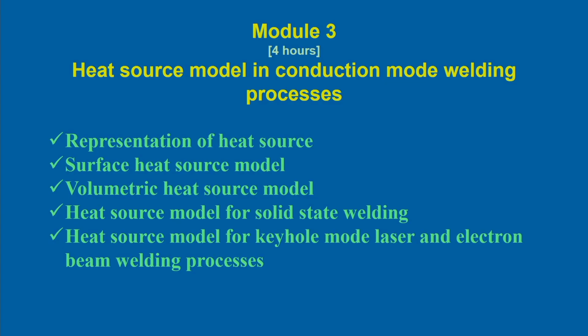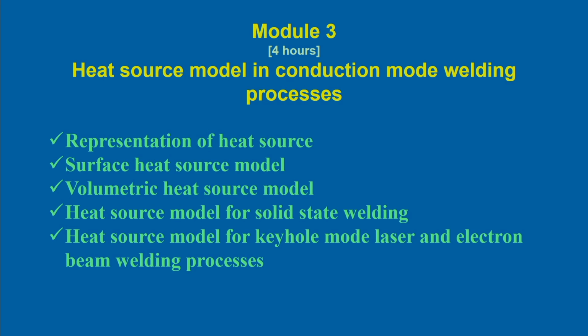It can be different, for example, in arc welding it can be different from laser welding processes, even electron beam welding process, even friction stir welding process. In all these cases it is necessary to define a correct representation of the source of the heat, and in general that is called the heat source model associated with the welding process. So, we will first cover the representation of the heat source, what we can mathematically represent as the different heat sources.